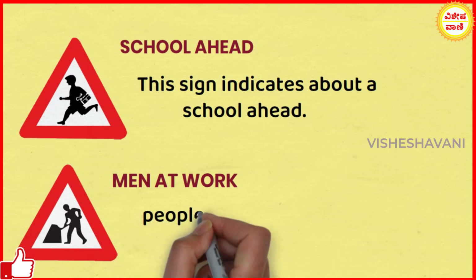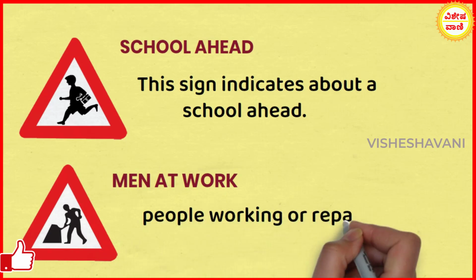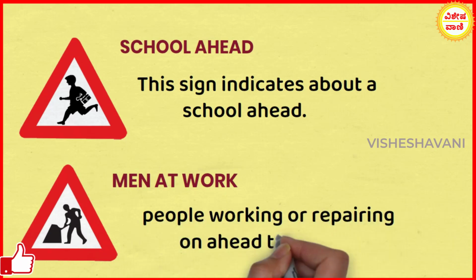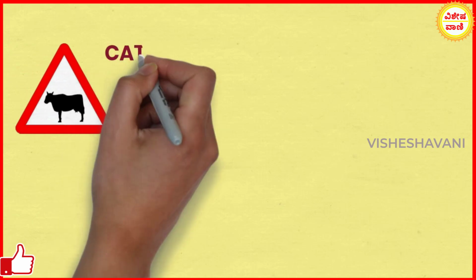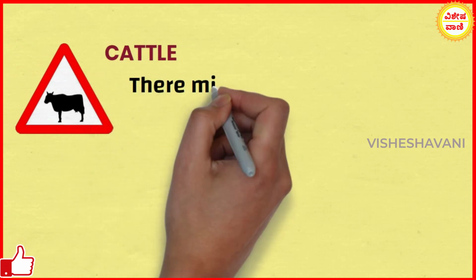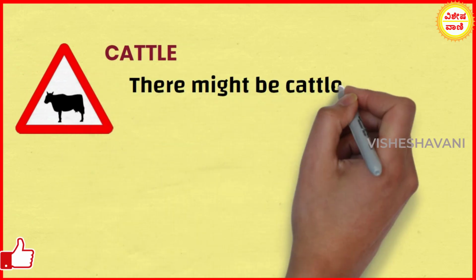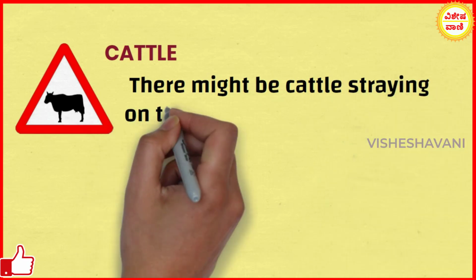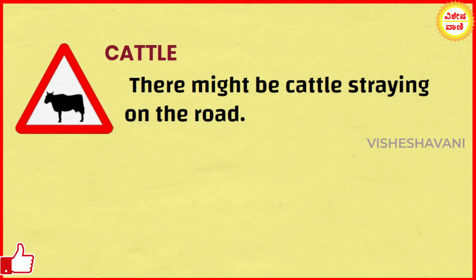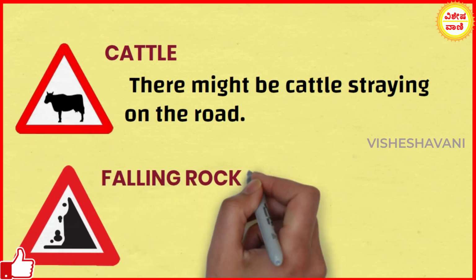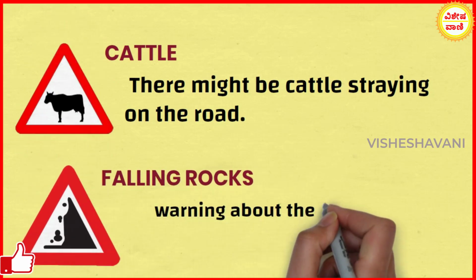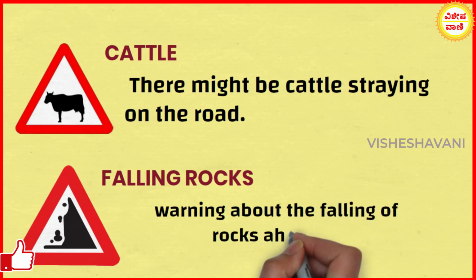Men at work. This indicates that there are people working or repairing on ahead on the road. Cattle. This sign indicates that there might be cattle staying on the road. Falling rocks. This sign gives warning about the falling rocks ahead.